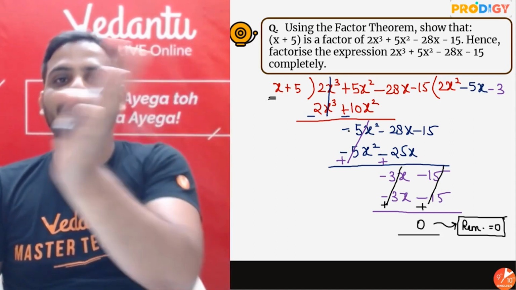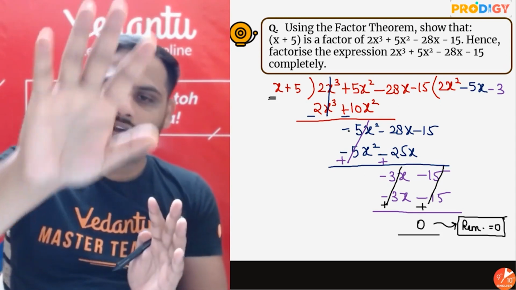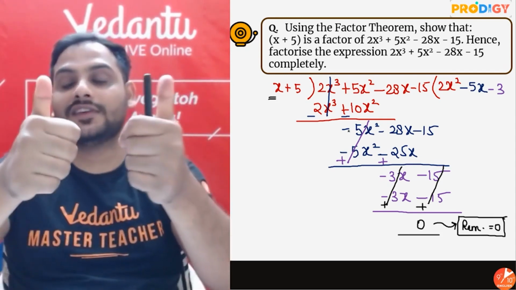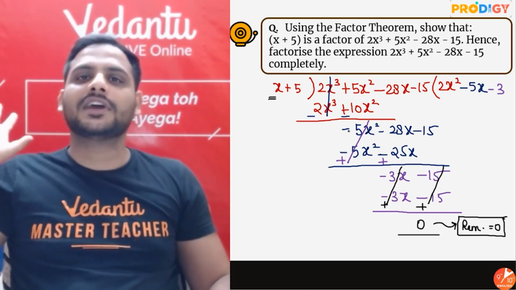x plus 5 is a factor of p of x. So we know the remainder must be equal to 0. When you get remainder equal to 0, you can say you are doing it correct. So this is a check. If your remainder is 0, that means you are doing it correct.